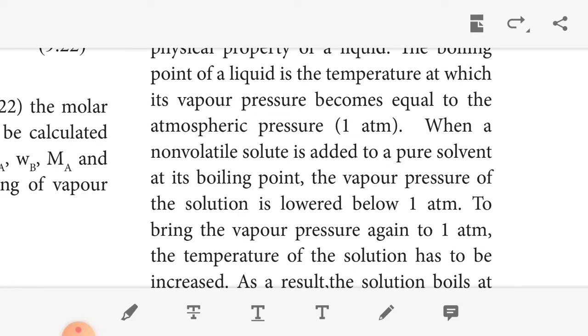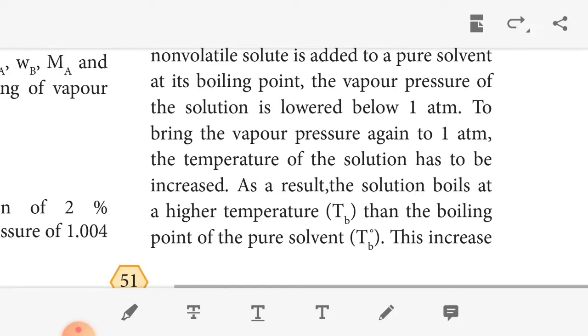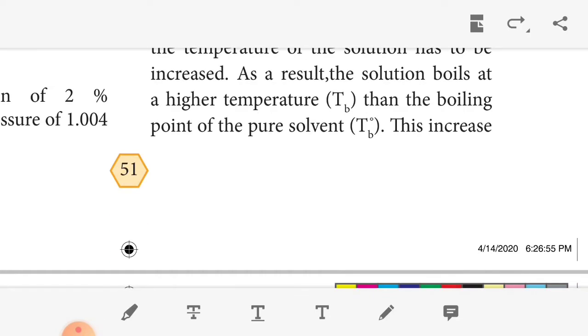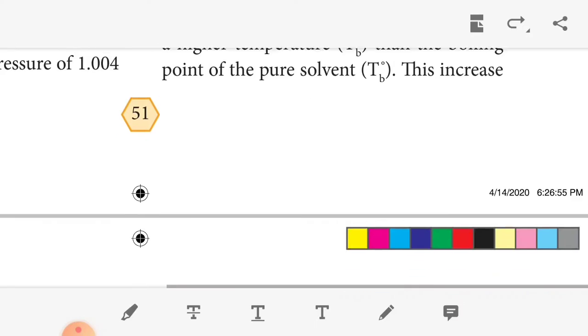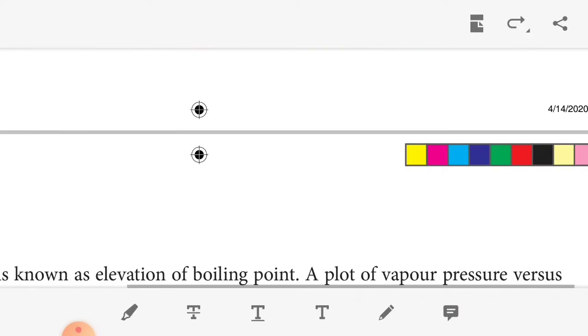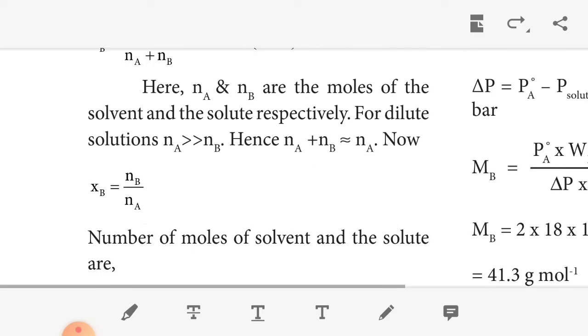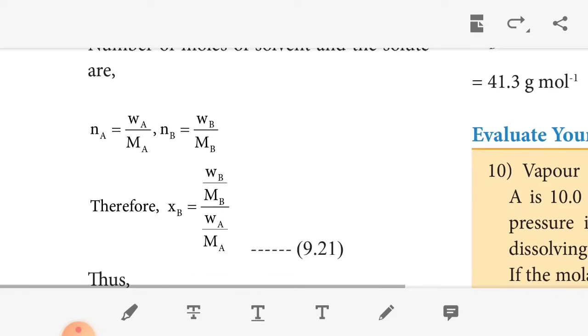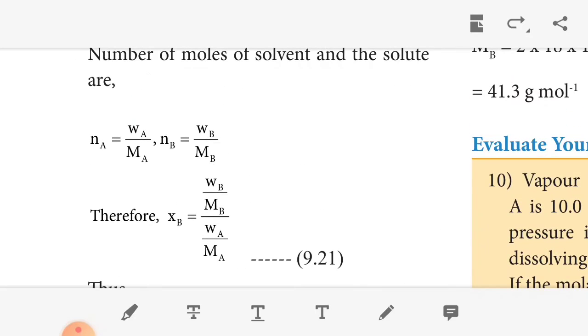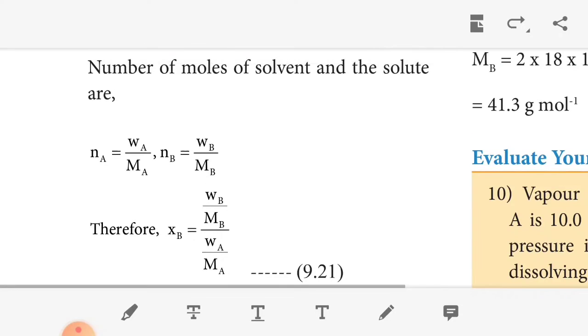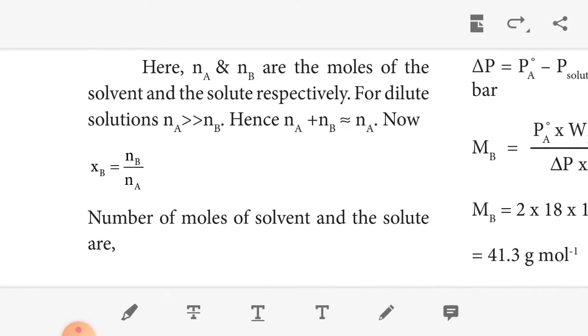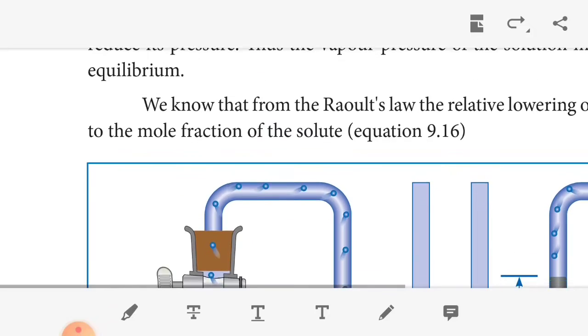We can plot the graph of vapor pressure versus temperature for water and aqueous solutions given below. The vapor pressure of the solution increases with temperature. The variation of the vapor pressure with respect to the temperature for pure water gives the violet color curve. Then at 100 degrees Celsius, the vapor pressure of the water is equal to 1 atmosphere. The boiling point of water is 100 degrees Celsius.